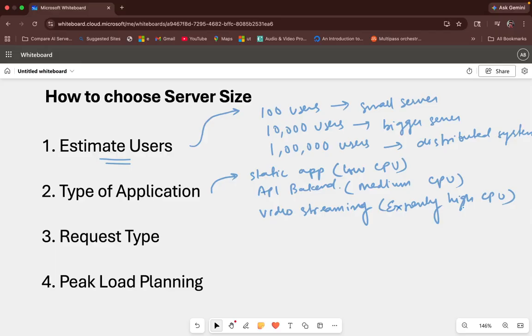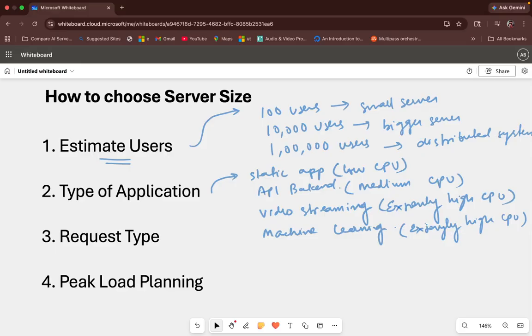And one more that I can think of is, let's say, machine learning, which is very trending right now. If your application does work on machine learning, these workloads basically involve mathematical operations. So this eats CPU like crazy. So here you require an extremely high CPU, right? Fair enough. So this is what I mean by type of application.